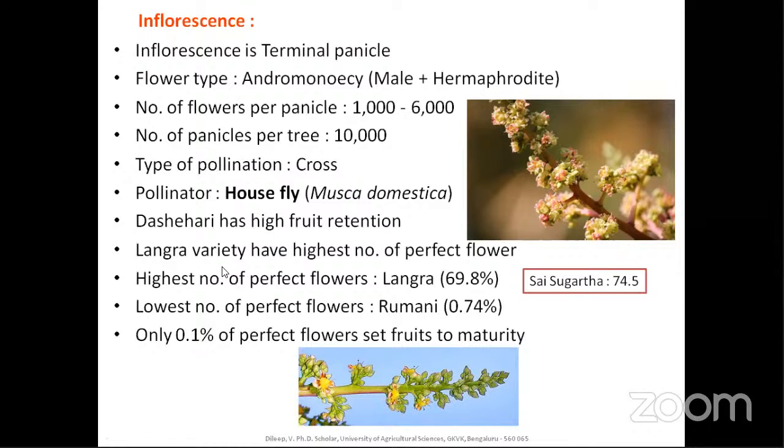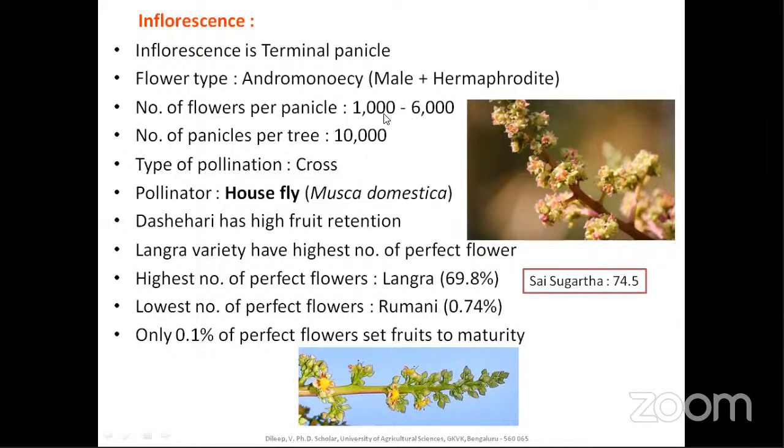Only 1.1% of the perfect flowers set the fruit to maturity. So here you should analyze these things. Only 0.1% of the perfect flowers. 0.1% means how much? 1% means 1 in 100 flowers, and 0.1% is 1 in 1000. So what is the number of flowers per inflorescence? That is 1000 to 6000. So even if 0.1% of the flowers set fruit, it means 1 to 6 fruits per inflorescence.